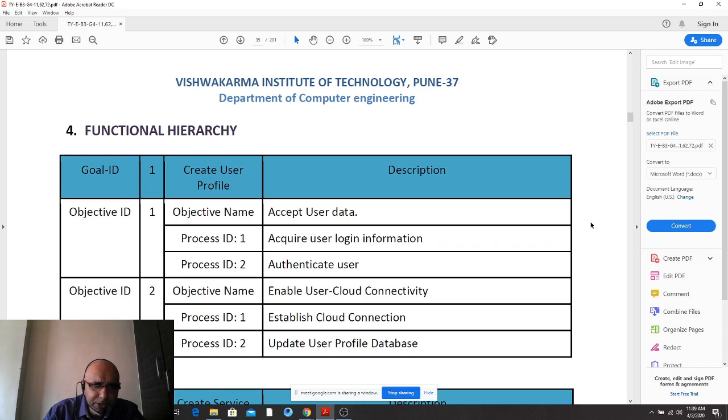Right? Objective, then the processes. A goal has got 2 objectives. So it has got a left hand side branch and a right hand side branch. The left hand side branch is for taking the inputs and the right hand side branch is for generating the outputs or processing the queries from the user.